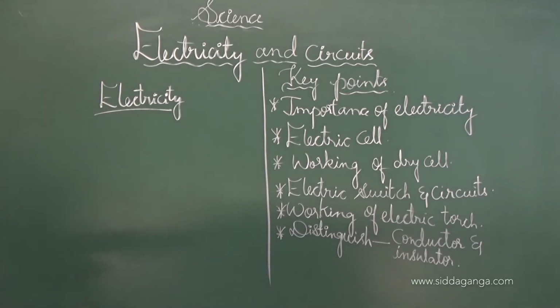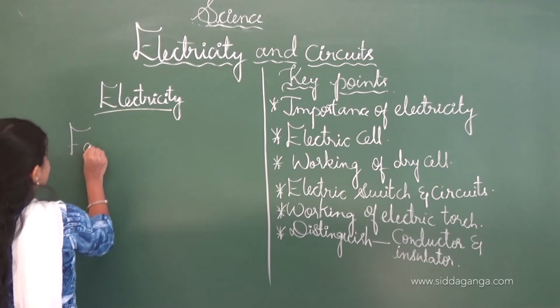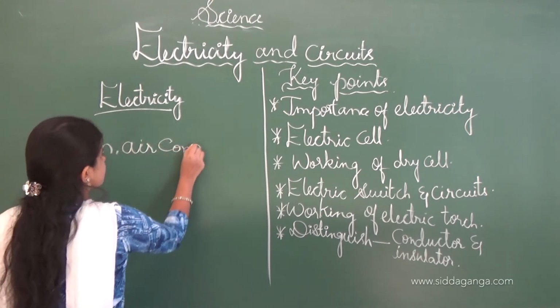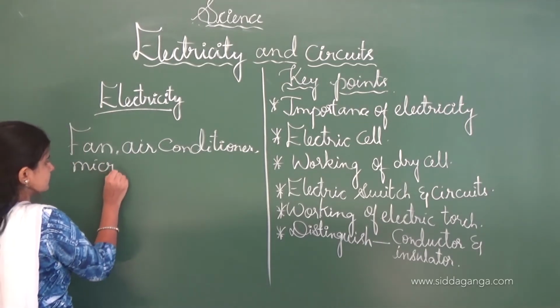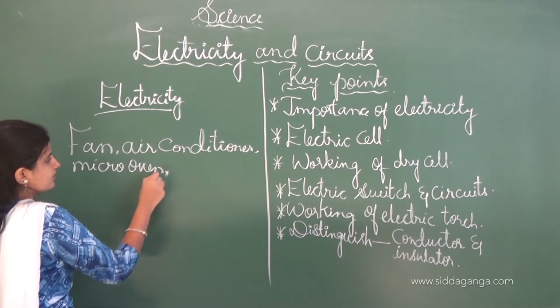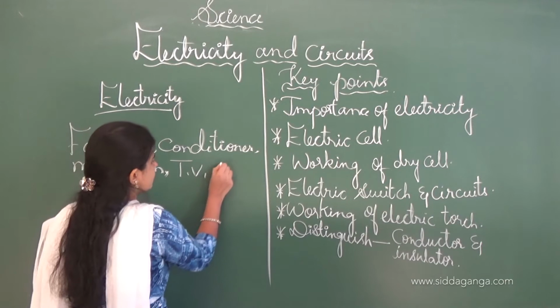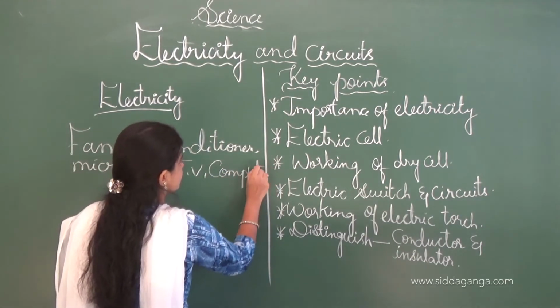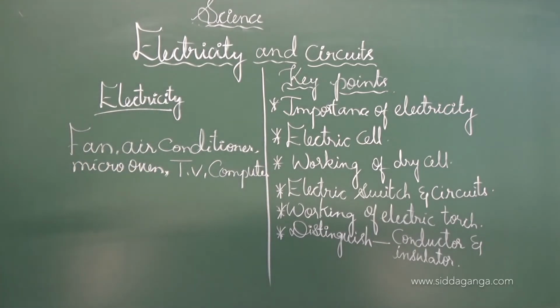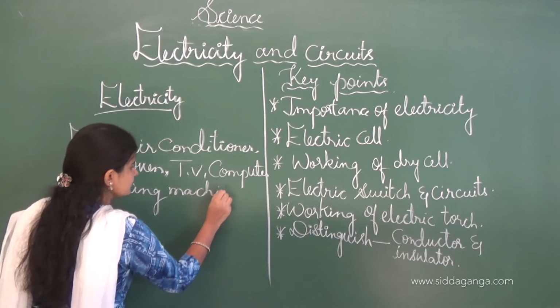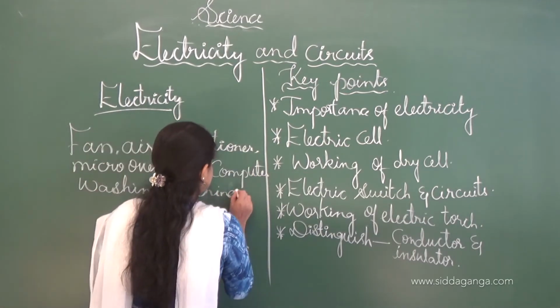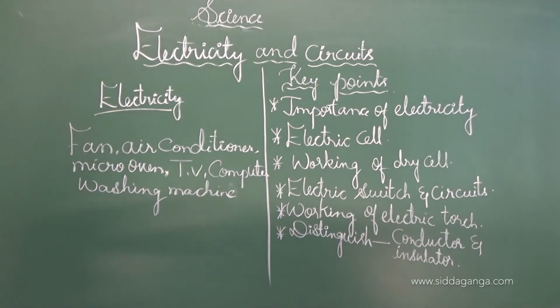And see, there are different types of electric gadgets which make life comfortable, and these gadgets and devices are fan, air conditioner, microwave oven, television, laptop, computer, and washing machine, and tube light, bulb, etc.